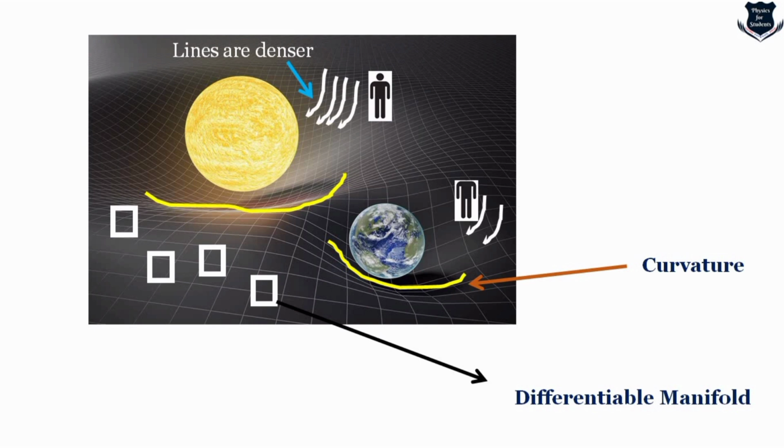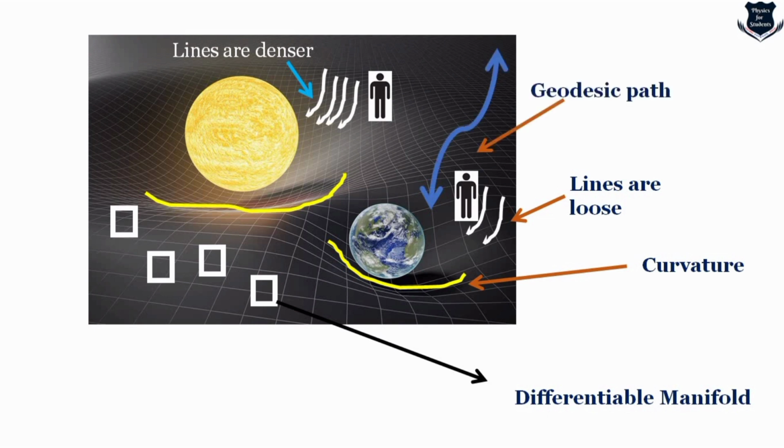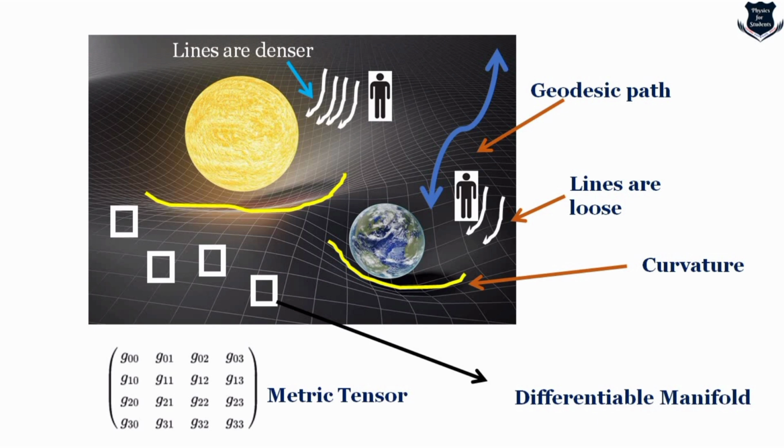That means if I'm standing on a denser line and if I'm standing on a line which is not that dense, which is loose, these are actually being measured by the geodesic path, right? And these tensor lines, etc., are being calculated using the metric tensor. So I hope now once you see this photograph or illustration on the internet or in a video, you can actually understand what it means. A differential manifold, the curvature, the lines, the geodesic path, and everything is being measured by the metric tensor.